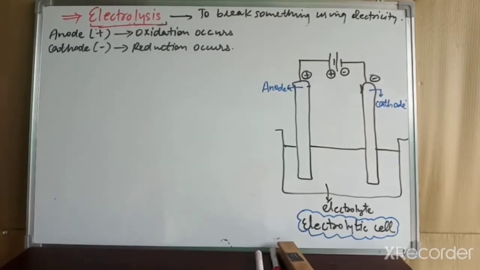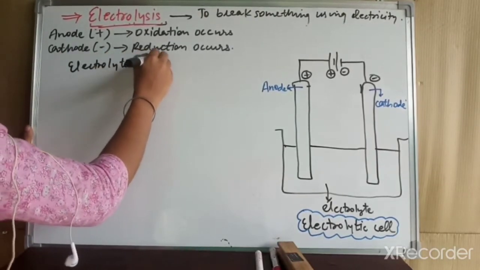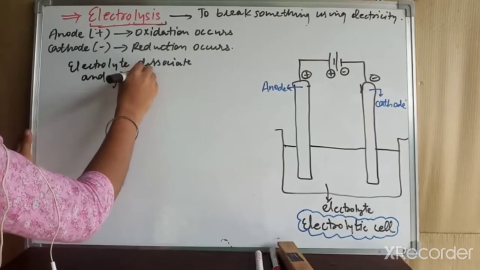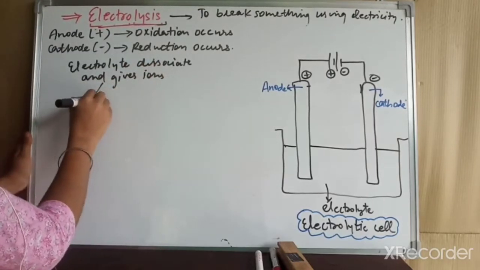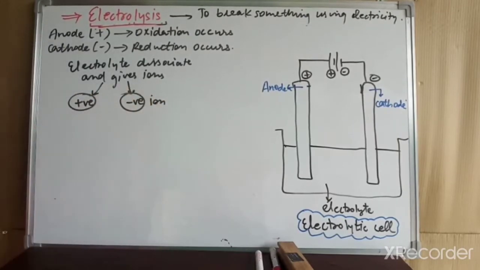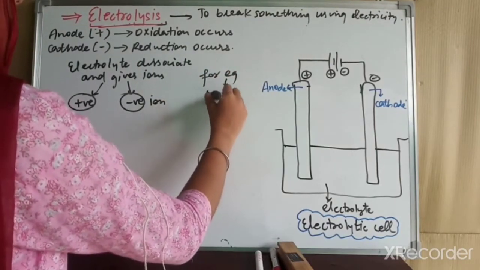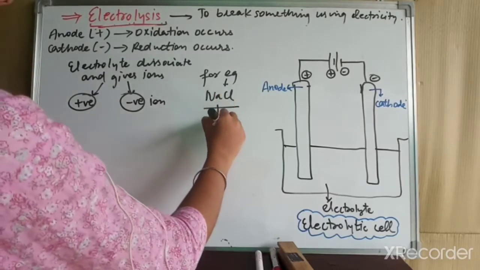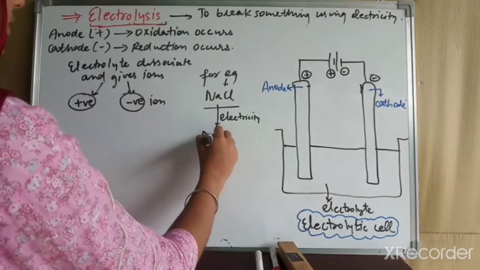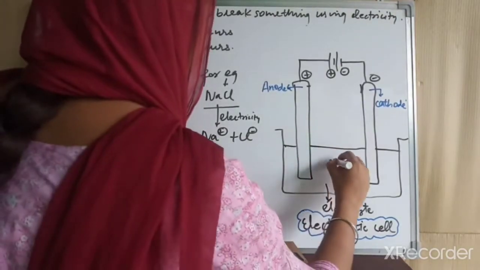Now when we pass electricity, the electrolyte dissociates and gives two ions, a positive ion and a negative ion. For example, we can take an electrolyte such as NaCl. When we pass electricity through the NaCl, it breaks down into Na positive and Cl negative. Now we can represent Na positive and Cl negative here in this diagram.